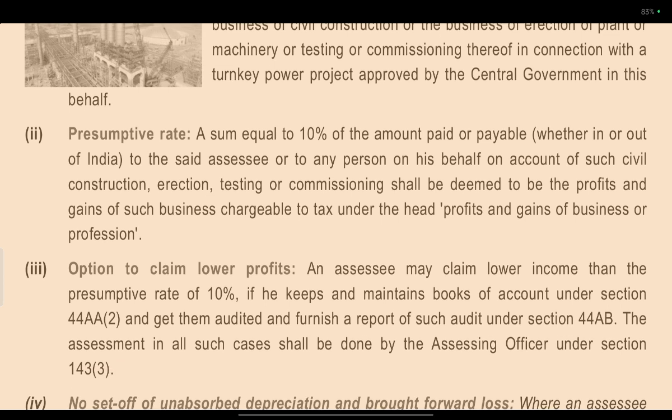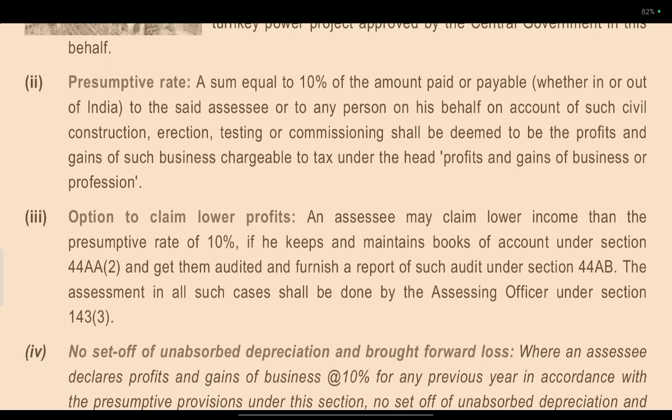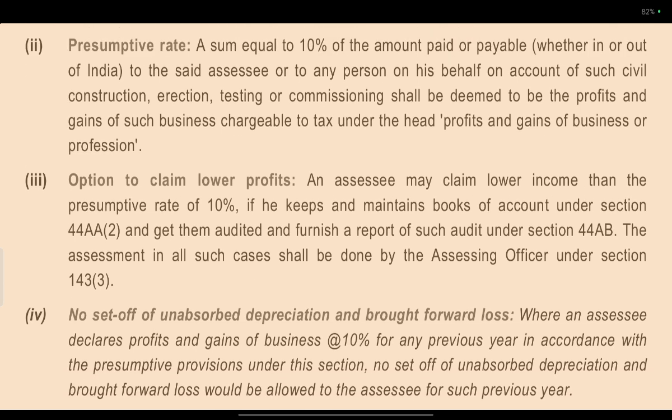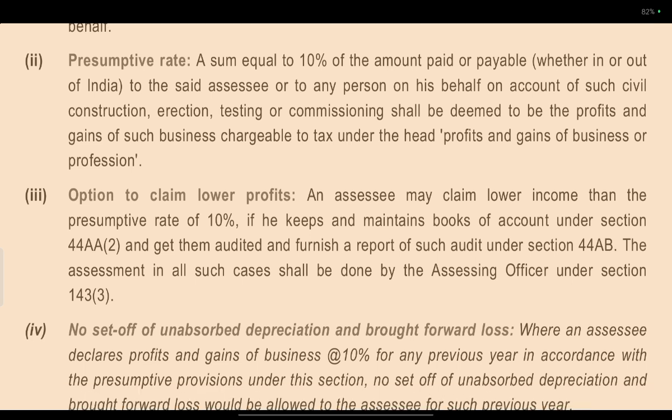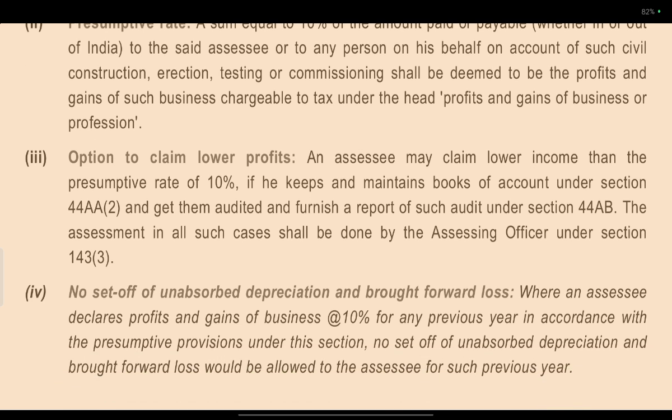Presumptive rate: a sum equal to 10% of the amount paid or payable, whether in or out of India, to the said assessee or to any person on his behalf on account of such civil construction, erection, testing and commissioning shall be deemed to be the profits and gains of business chargeable to tax under the head profits and gains of business or profession.